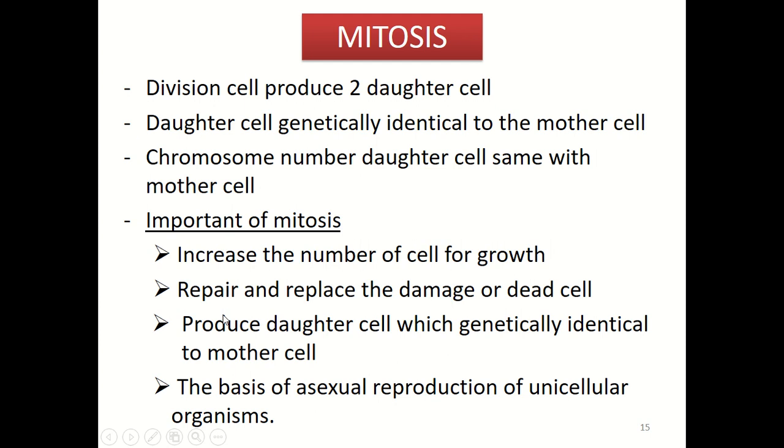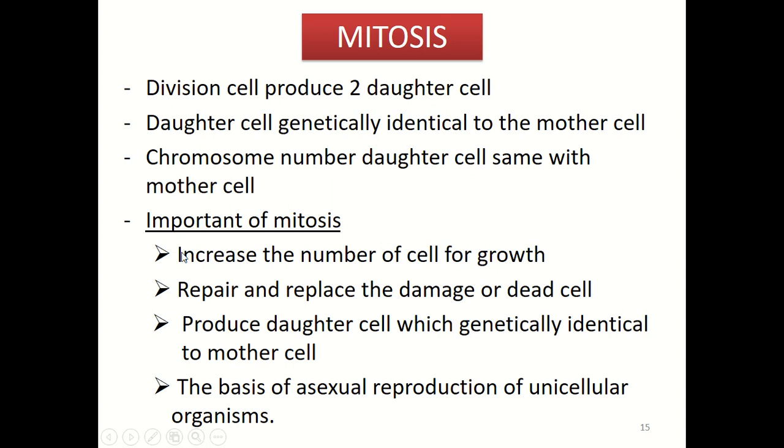So now we look at the mitotic phase of the cell cycle, which involves mitosis and also cytokinesis. As I mentioned earlier, mitosis is a cell division that produces two daughter cells, which are genetically identical to the mother cell. So the daughter cell, of course, has the same number of chromosomes as the mother cell.